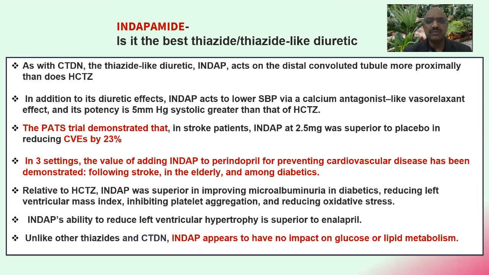And the PATS trial demonstrated that in stroke patients, 2.5 milligram of indapamide was superior to placebo in reducing cardiovascular events by 23%. In 3 settings, remember, the value of adding indapamide to perindopril for preventing cardiovascular disease has been demonstrated. That is number 1, stroke, 2, elderly, and 3rd, among diabetes.